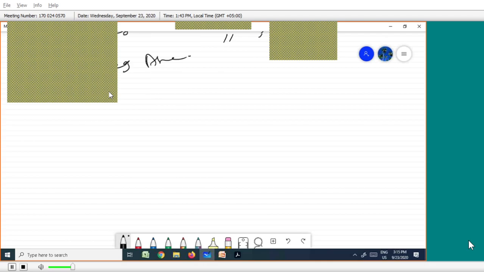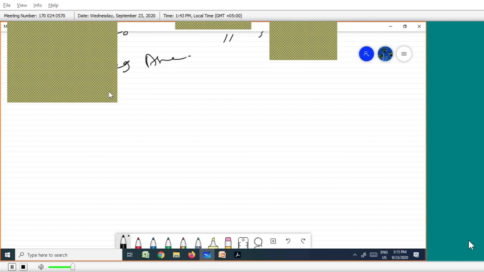Then fifth one is intersegment elimination. Why are we eliminating intersegment? Because we want the ultimate result. Ultimate result means total consolidated. Consolidated means enterprise revenue.